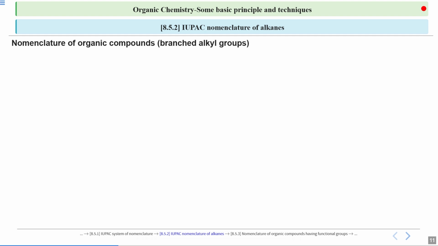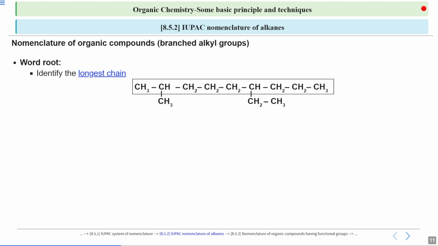So this was our compound. In the compound, how do we decide the word root? So now listen very carefully. First, you have to identify the longest chain which is possible in your given compound. Now the longest chain is given here: 1, 2, 3, 4, 5, 6, 7, 8, 9. So this is the longest chain possible.